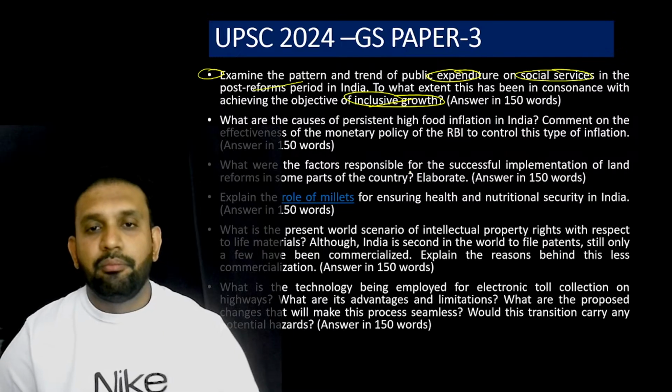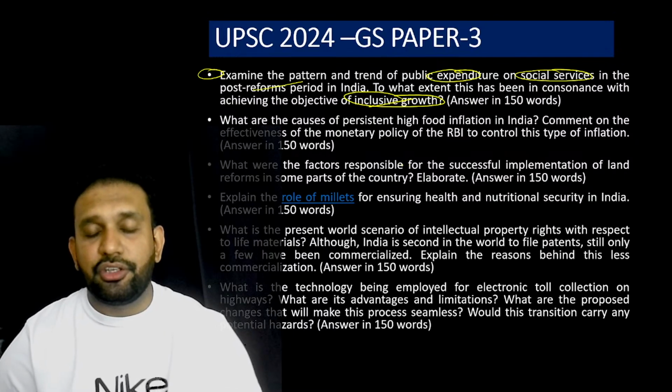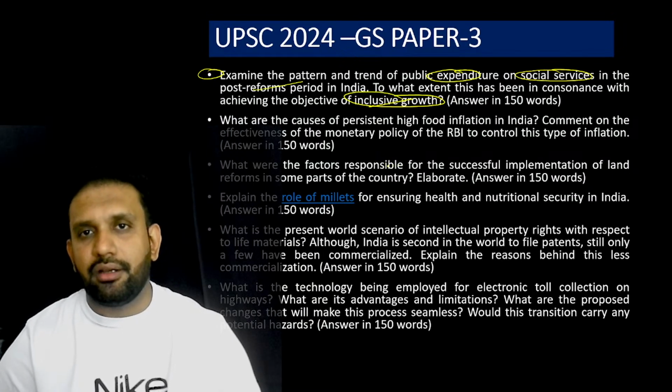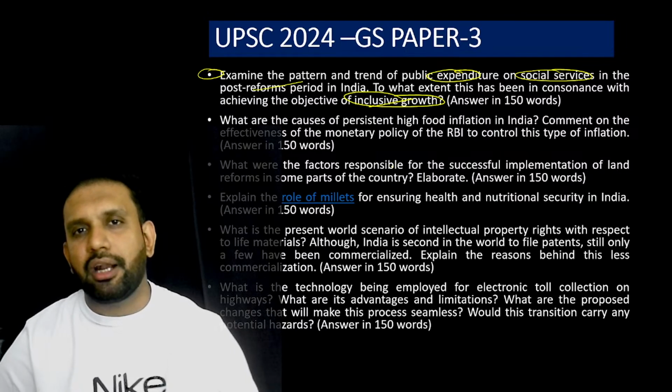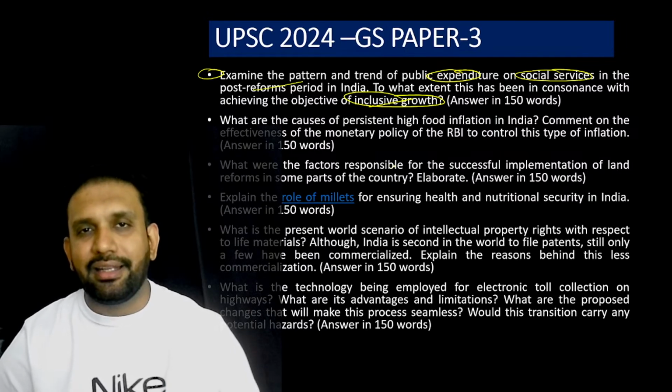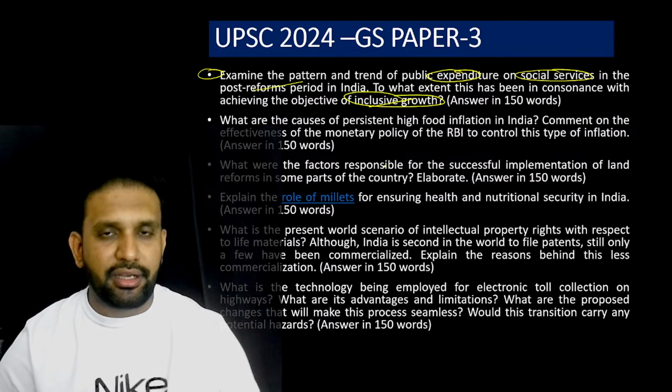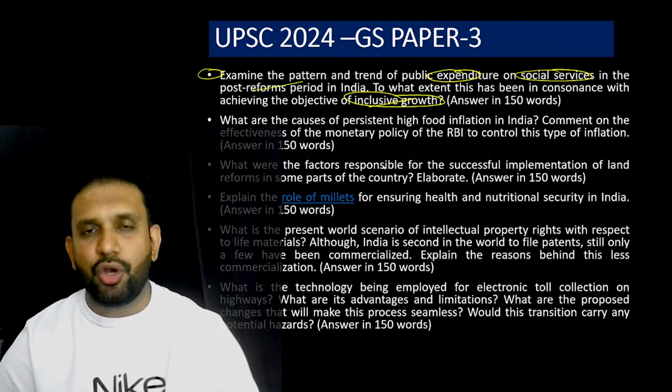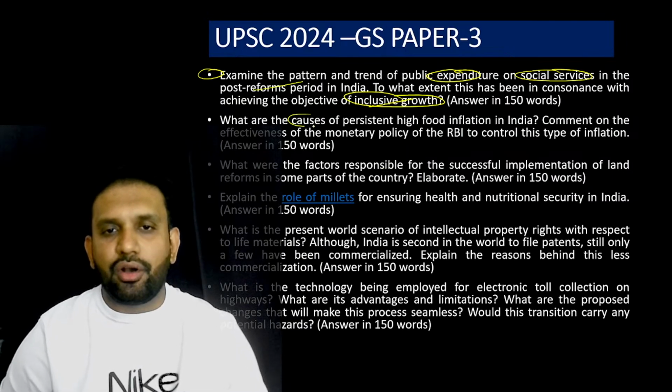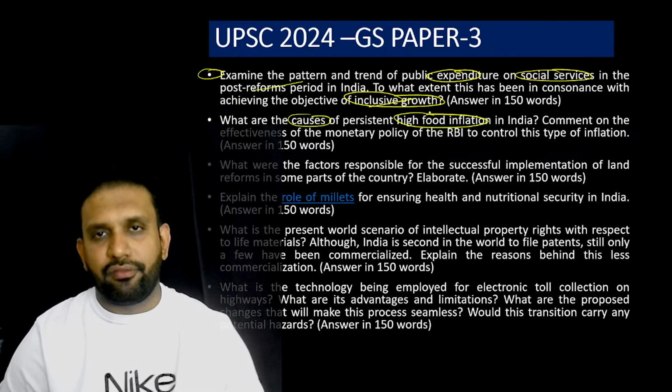Many of the aspirants and institutes do not actually talk about inflation much. But inflation is one of the important macroeconomic variables of our country, because a lot of people are poor. A slight increase in the basket of commodities will impact the poor population a lot. That is the reason inflation is important for our country, and that's how it also becomes important for our examination. So what are the causes of persistent high food inflation?